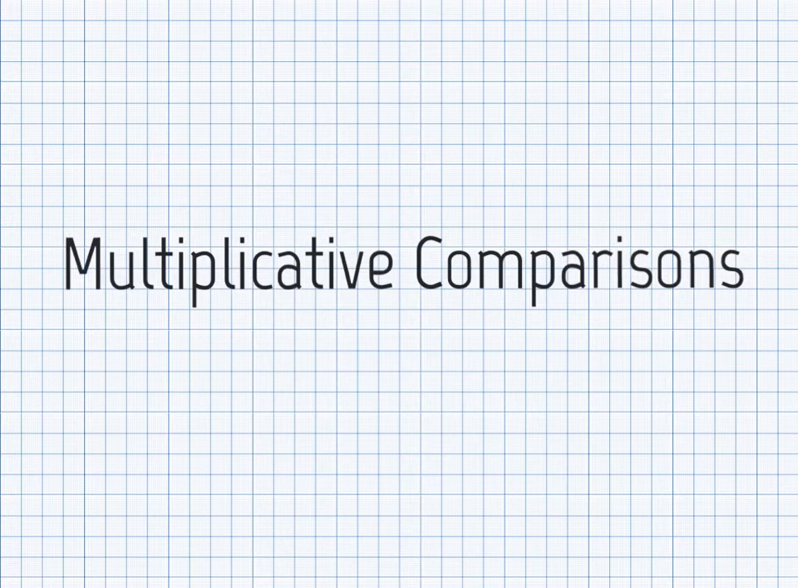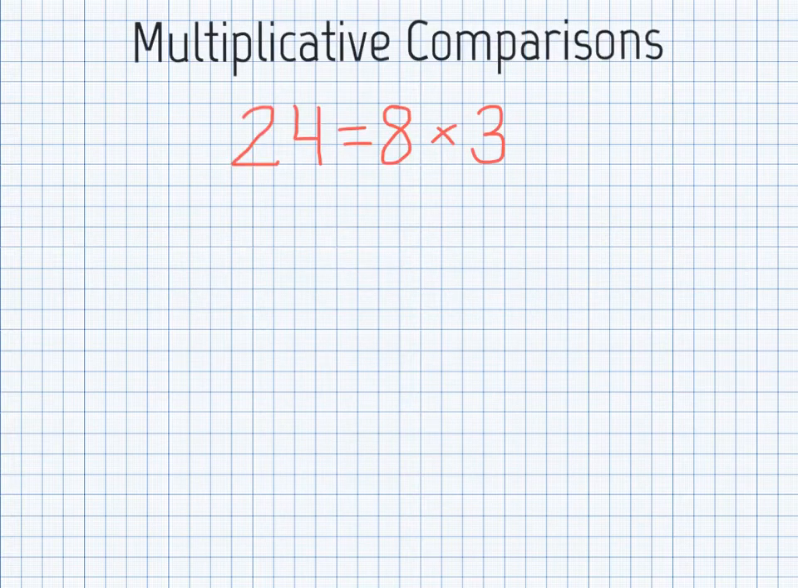Today we're going to be looking at multiplicative comparisons. This is a way to look at multiplication as comparing. Let's start by looking at the multiplication equation 24 equals 8 times 3.